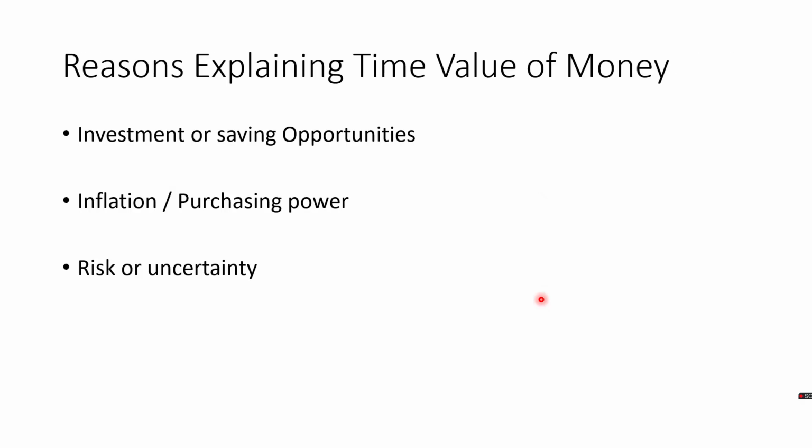Reasons for explaining time value of money. There are three reasons. One is the investment or saving opportunities available for the person right now. Second is inflation in the economy affecting the purchasing power of money. Third is the risk or uncertainty of the future. These are the three basic reasons why the time value of money changes over a period of time. Let us look into these reasons in detail.